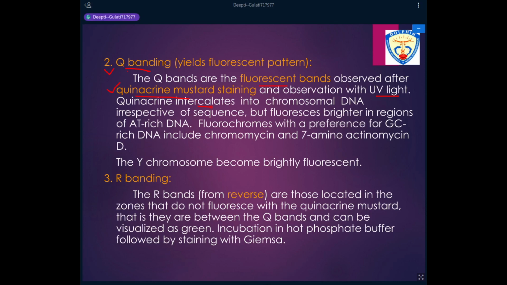Intercalating dyes are those which intercalate between stacks of base pairs. So we did the structure of DNA. This is one base pair. This is the other base pair.